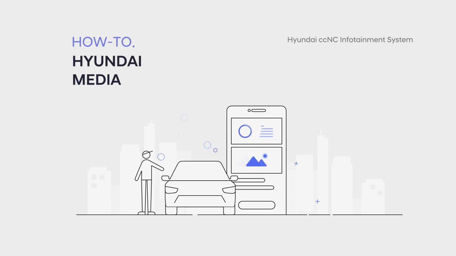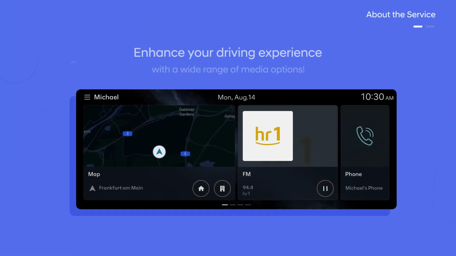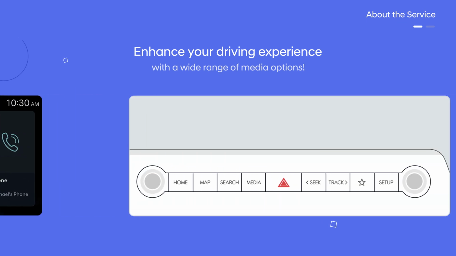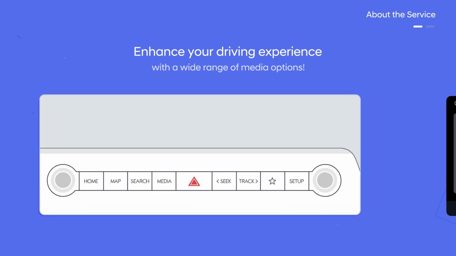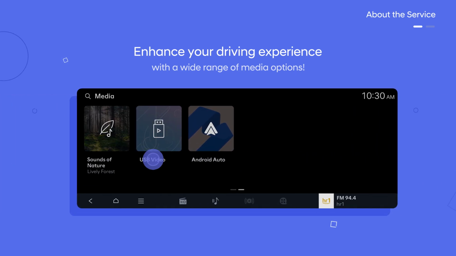Let me introduce you to the media features that will make your driving experience more enjoyable. Tap the media card on the home screen, or press the hard media button to access various media-related features as well as radio and Bluetooth audio.